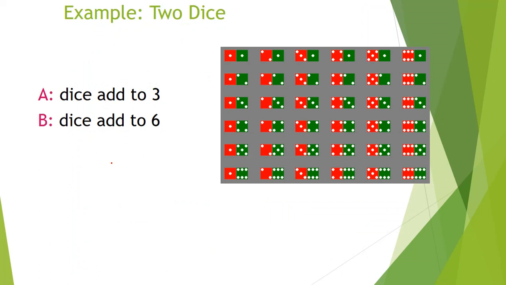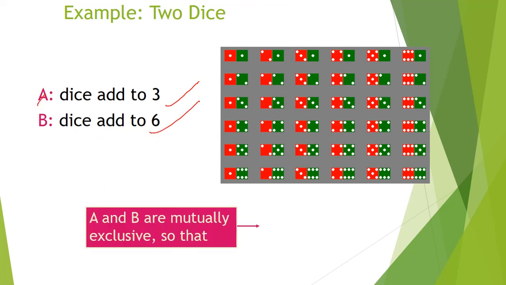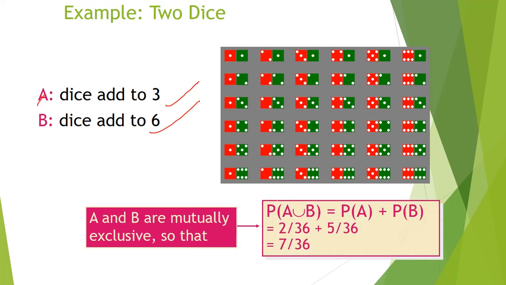This is also one example related to dice. Dice add to 3 for A event, dice add to 6 for B event. Now observing A and B are mutually exclusive, then intersection is 0, then union we got this.